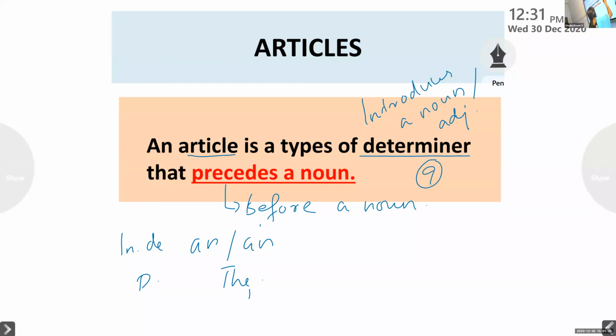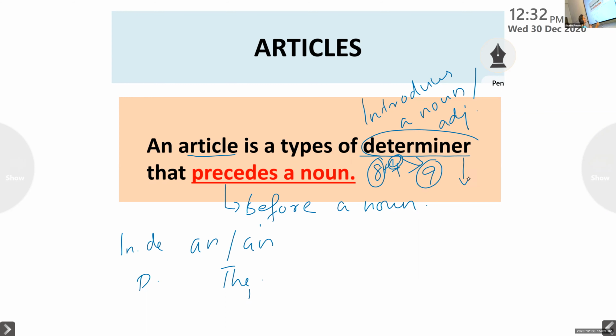Let me share the screen once again. As you all know, articles are determiners, which is called the ninth part of speech. 8 plus 1 is equal to 9. According to the traditional grammarians, there are 8 parts of speech. Recently one was added. According to the modern grammarian, there are 9 parts of speech, and the 9th one is called determiner, and article comes under determiners. Generally, an article is used before a noun in a sentence.